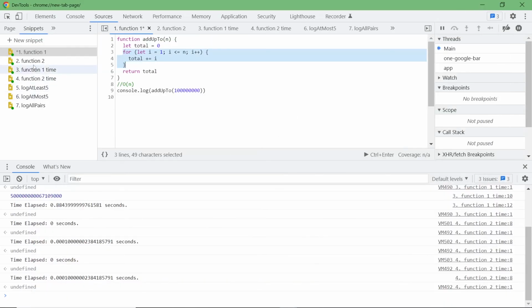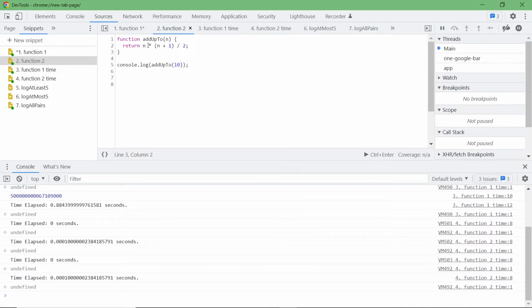So now let's take a look at the number of operations for the second function. As you can see, this is one operation, this is two operations, and this is three operations. So it is 1 plus 1 plus 1, so it's 3, right? But that's not significant, like 3. We can just change that to make it a constant of 1.